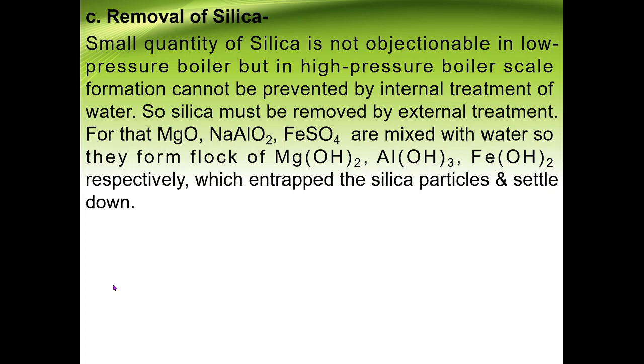and we know very well that iron sulfate and sodium aluminate are nothing but coagulants, which when we add into the water give you the flock. If we are adding MgO, meaning magnesium oxide, it gives you magnesium hydroxide. Sodium aluminate gives you aluminium hydroxide, and iron sulfate gives you iron hydroxide, meaning ferrous hydroxide. So these are the sticky flock which entraps the colloidal particles, or here the silica particles, and they settle down at the bottom.